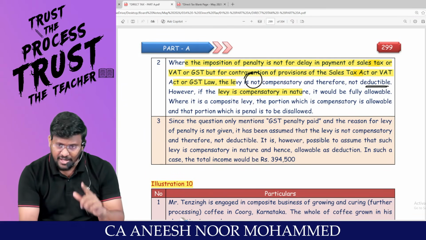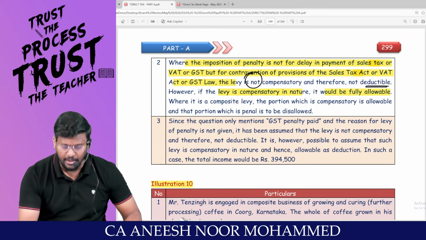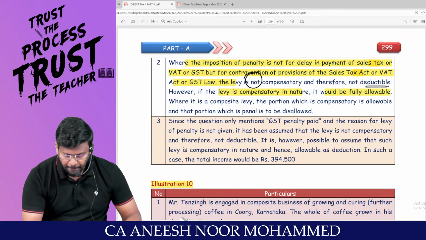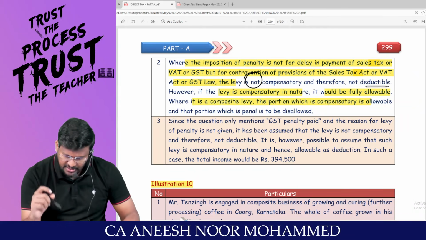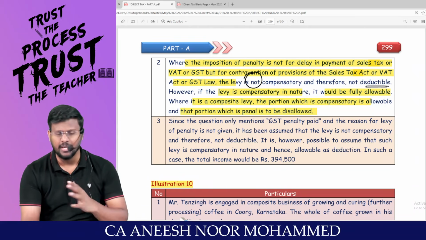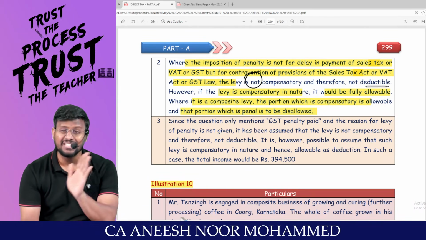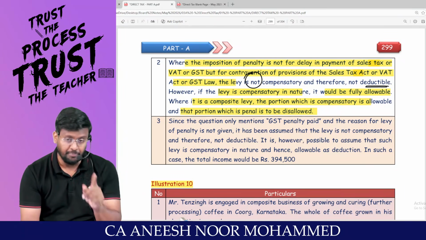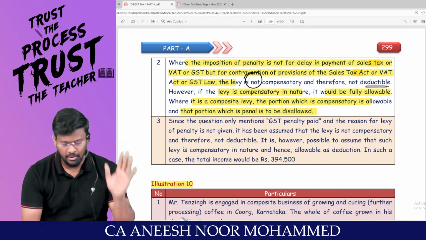Interest will be allowed as a deduction, whereas penalty cannot be debited to P&L. It will be fully allowable. Where it is a composite levy, the portion which is compensatory is allowable and the portion which is penal is to be disallowed. In the sense, I paid 10,000 which includes penalty and interest. Penalty is 8,000 and interest is 2,000. Penalty 8,000 should be added back, whereas 2,000 should not be added back.